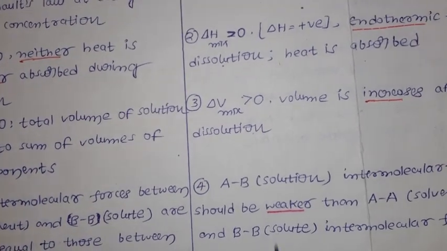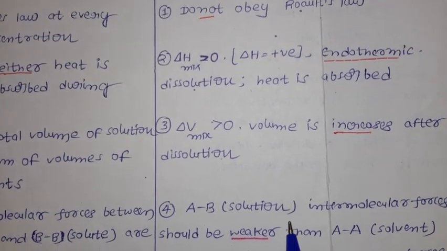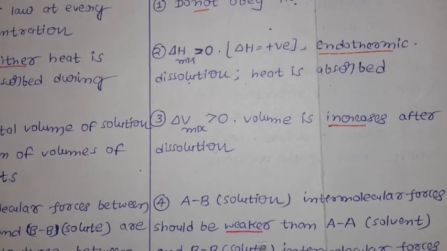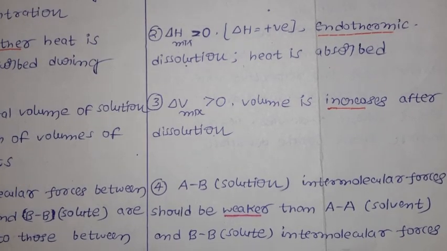Now in case of positive deviation from Raoult's law, the AB solution intermolecular forces should be weaker than the AA solvent and BB solute intermolecular forces.